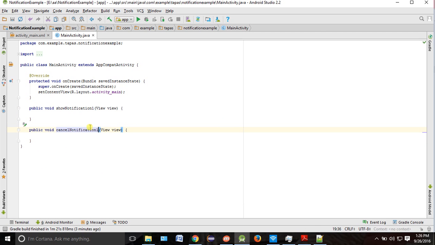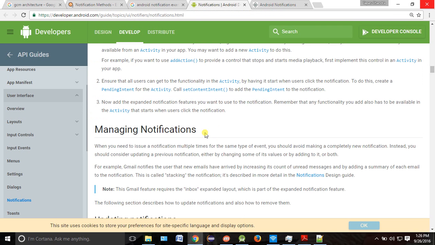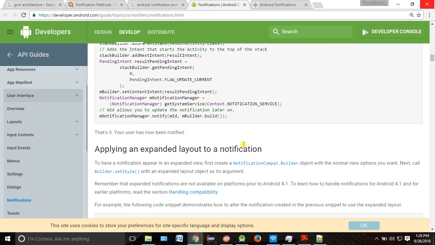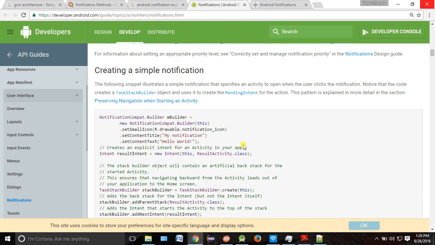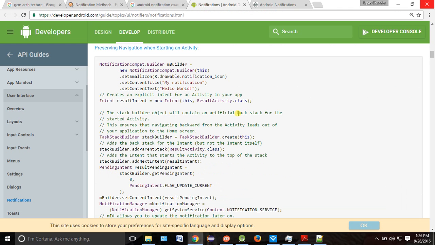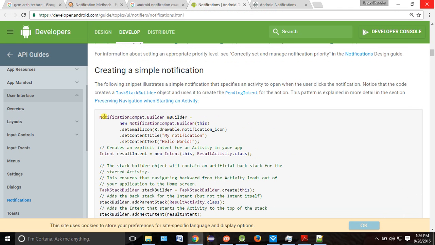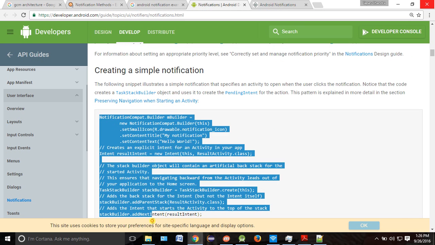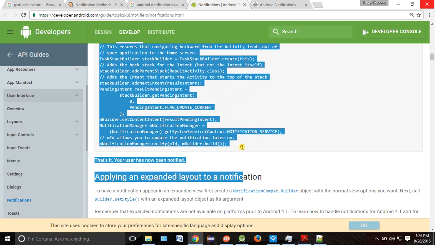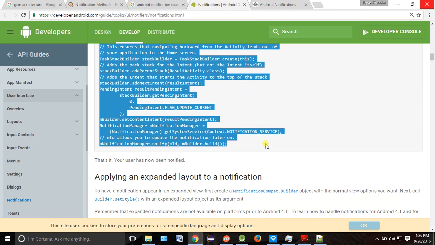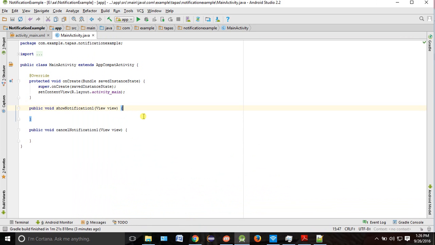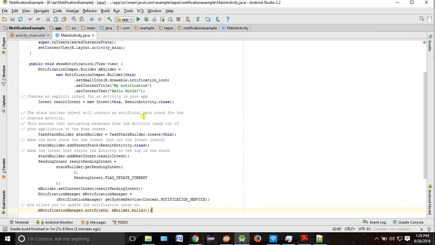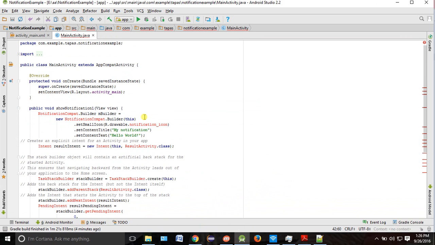Okay. Now, how to show the notification? We already have this code which we have already discussed. This is the code, right? So earlier we used to use the other one. Now it is changed to this sort of code. So what you can do? You can just copy it. And here is the place where you want to show the notification. You just paste it. Okay. There will be a lot of things which are not there. We'll get all those.